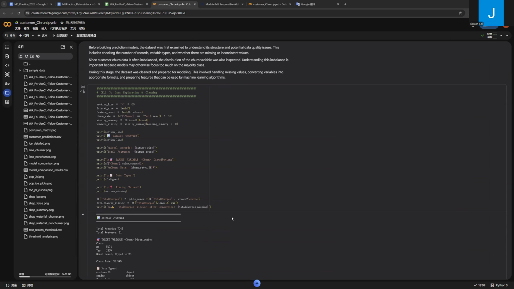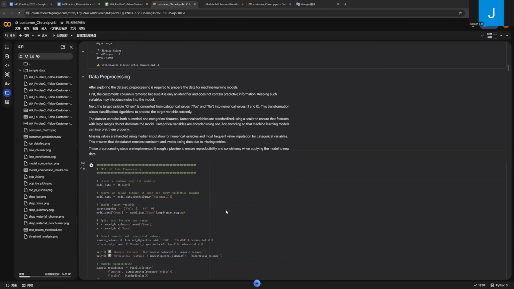Next, I explore the dataset. This includes examining the number of records, the number of features, and the distribution of the churn variable. Missing values and the data types are also inspected. For example, the total charges variable is converted into numeric format to ensure it can be used correctly in modeling. Understanding the dataset helps identify data quality issues and confirms that the data is ready for model development.